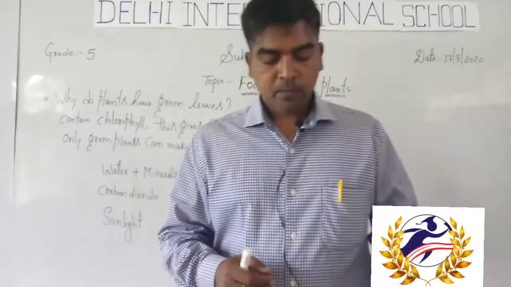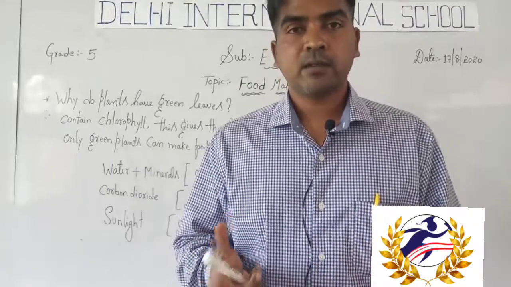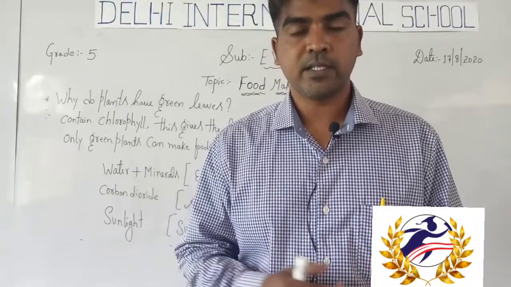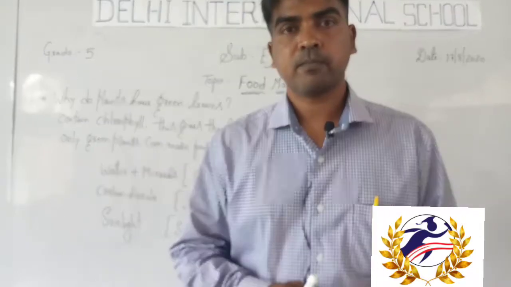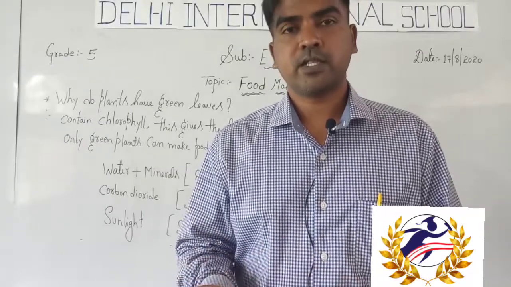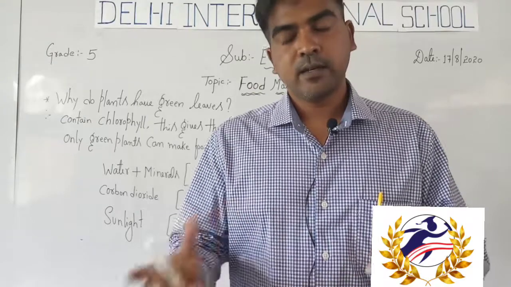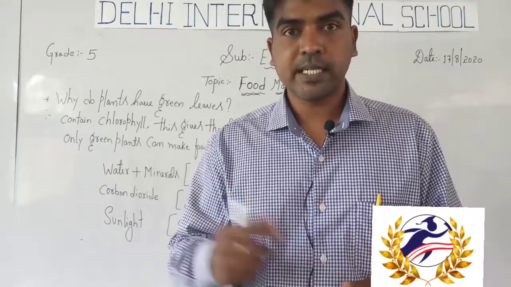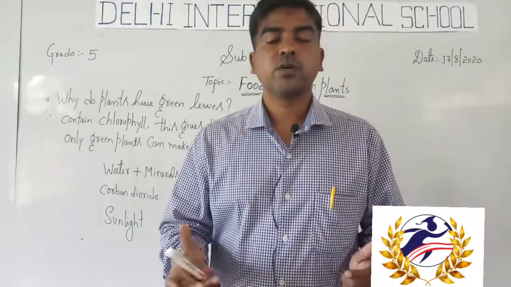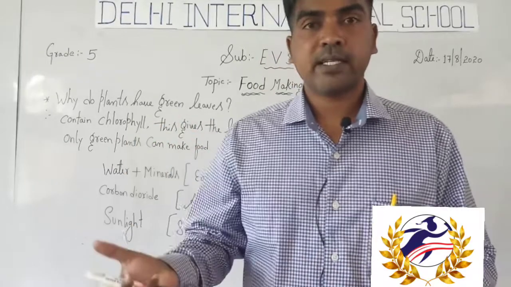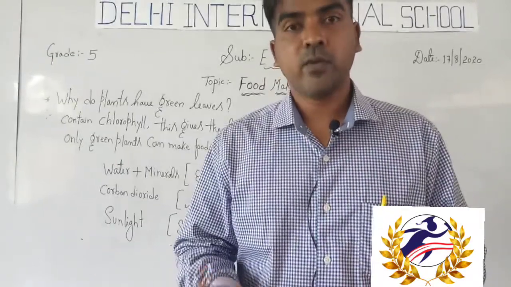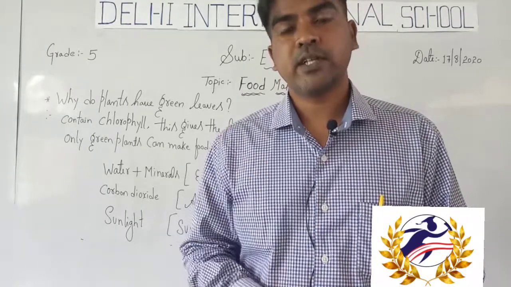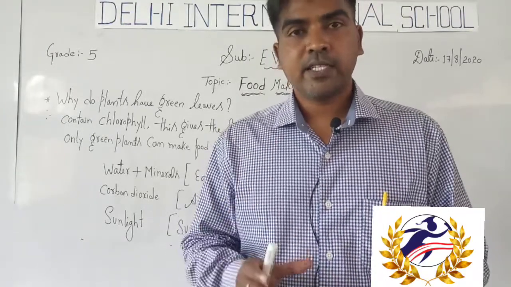The plants provide food for us. We depend upon plants for food. For example, the vegetables and fruits we get, everything comes from the plants and the trees. So we depend on plants. Just as we need energy and food, plants also require energy and food.